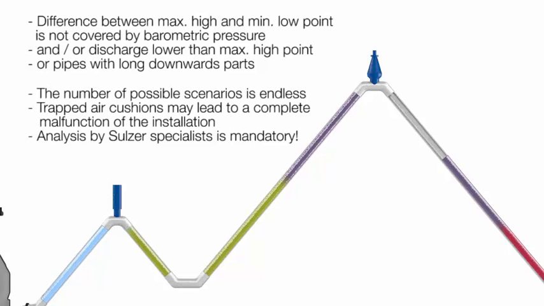In case the difference between maximum high and minimum low point is not covered by barometric pressure, meaning in most cases bigger than 9 metres, special calculations and measures are needed. Also critical aspects are pipes with long downward parts. As the number of possible scenarios is endless and trapped air cushions may lead to a complete malfunction of the installation, the analysis by Sulzer specialists is mandatory.